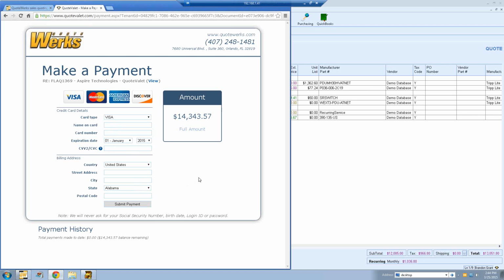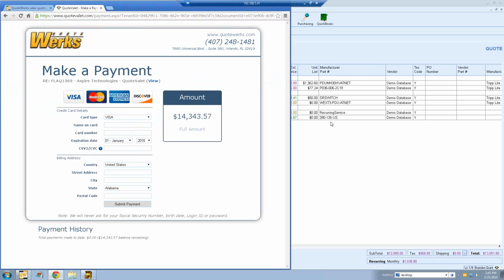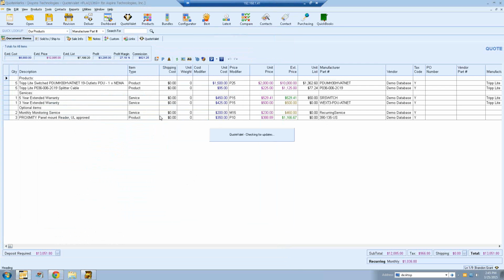So you can actually set how much you want the customer to pay before you've uploaded the document to QuoteValet. I've set mine up for the full amount I want the customer to pay up front, but if I only needed them to put 20% down to get started, you can set that as your deposit as well. So if you go into QuoteWerks and you look at your deposit option, that'll be set here as well. So let's go back to the QuoteValet tab.